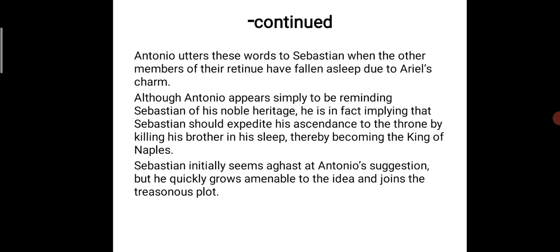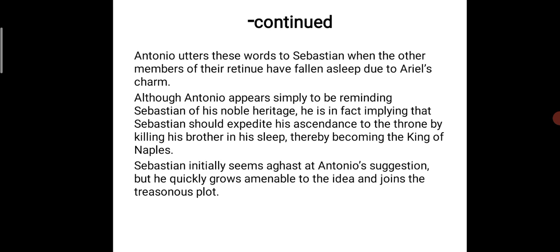He says to Sebastian that Sebastian should kill Alonso to become the king of Naples. Here we can see how Antonio is poisoning the mind of Sebastian. Although Antonio appears simply to be reminding Sebastian of his noble heritage, he is in fact implying that Sebastian should expedite his ascendance to the throne by killing his brother in his sleep, thereby becoming the king of Naples.